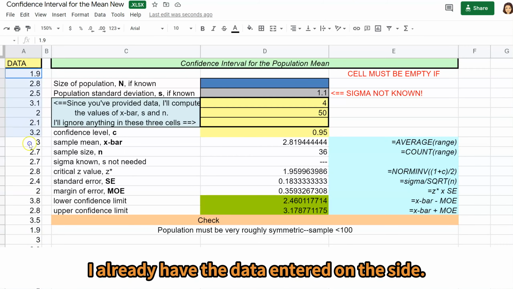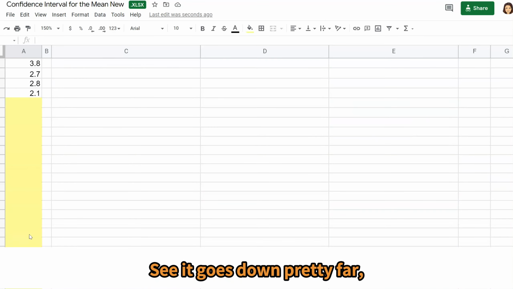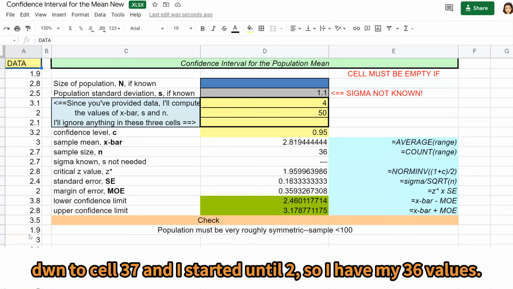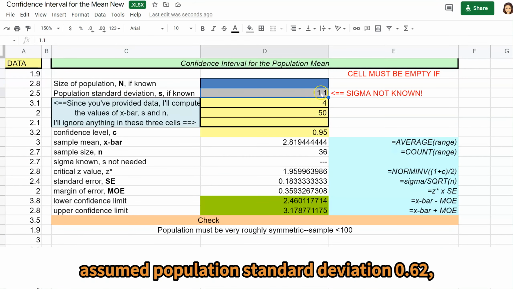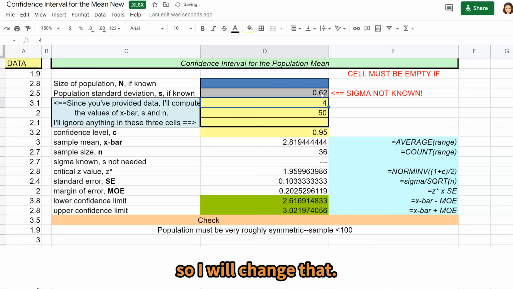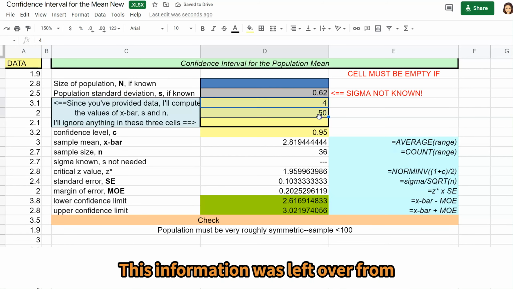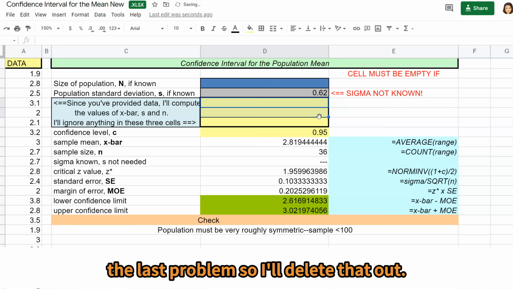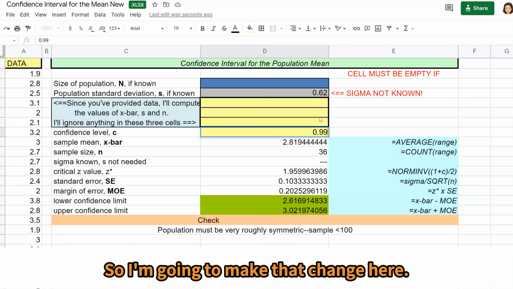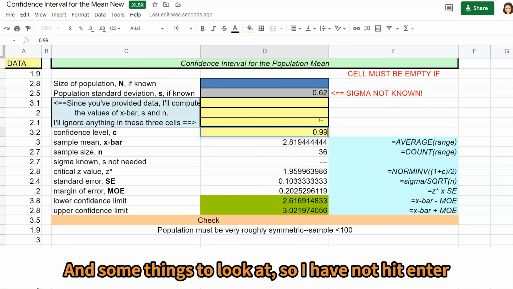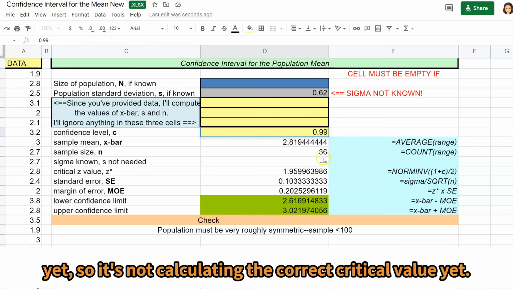I already have the data entered on the side. You can see it goes down pretty far, down to cell 37, and I started in cell 2, so I have my 36 values. And then I'm going to put in my assumed population standard deviation, 0.62. So I will change that. This information was left over from the last problem, so I'll delete that out. And then it's asking me for a 99% confidence interval, so I'm going to make that change here. And some things to look at. I have not hit enter yet, so it's not calculating the correct critical value yet.